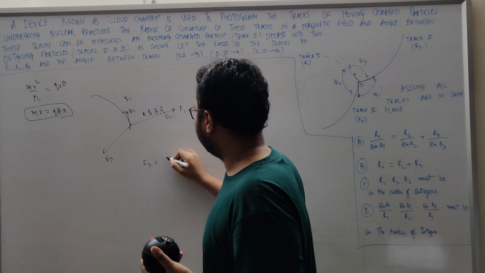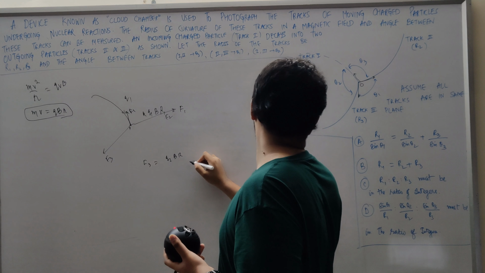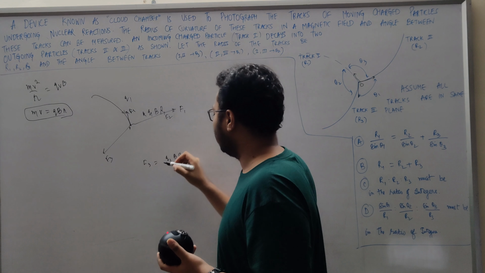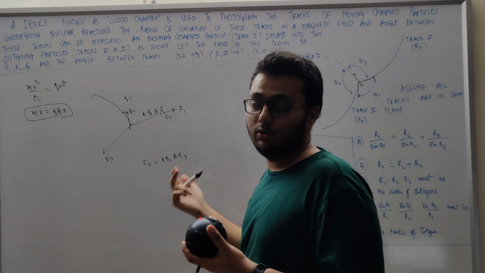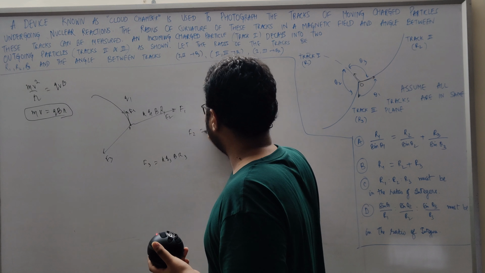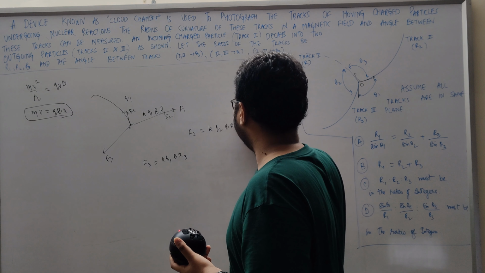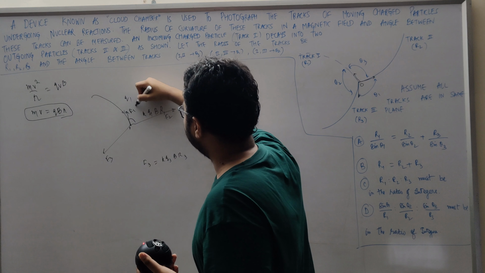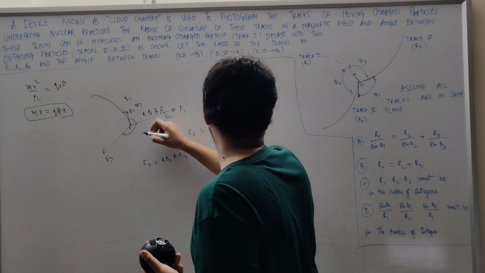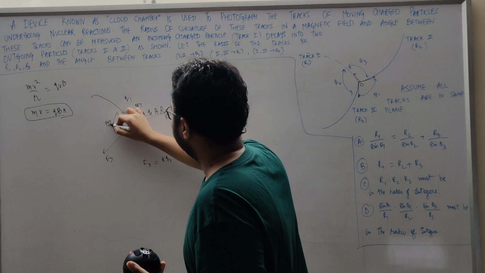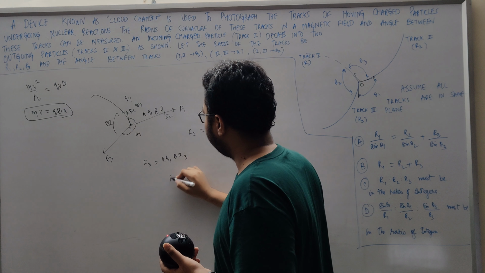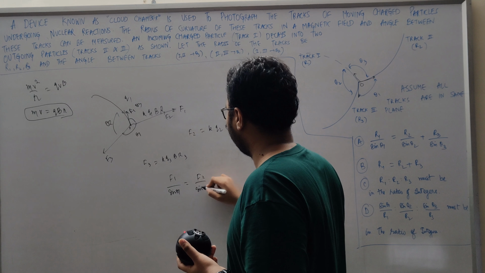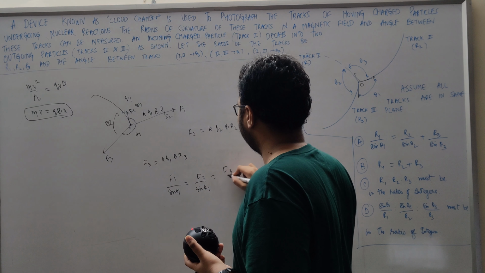F3 is equal to k Q3 B R3. Sorry, I wrote Q2 earlier, this is Q3. It doesn't matter, but still. And F2 is k Q2 B R2. Now, Lami's theorem tells us this angle is theta 3, this angle is theta 1, and this angle is theta 2. So what Lami's theorem tells us is F1 upon sine theta 1 equals F2 upon sine theta 2 is equal to F3 upon sine theta 3.